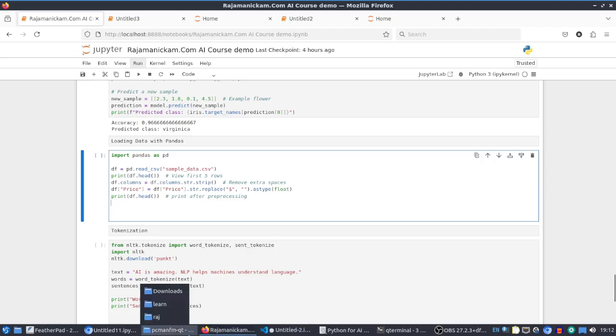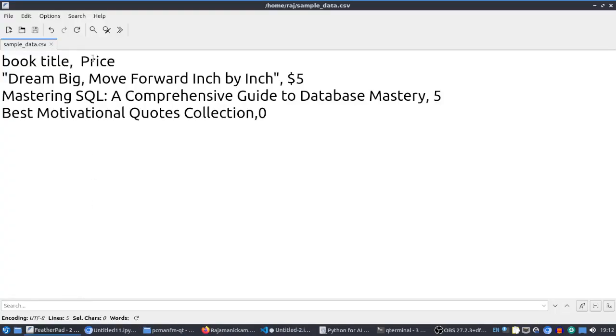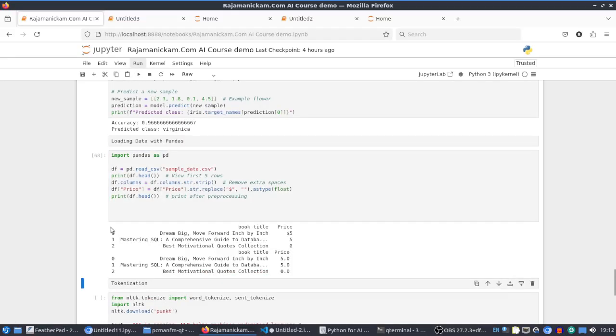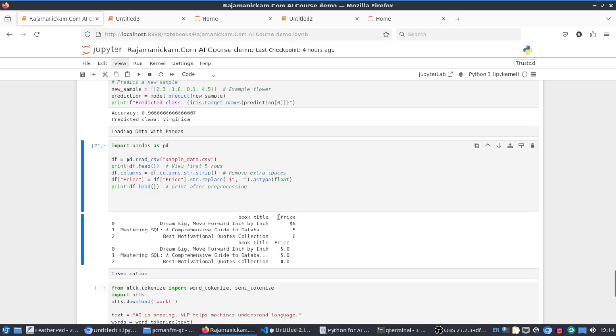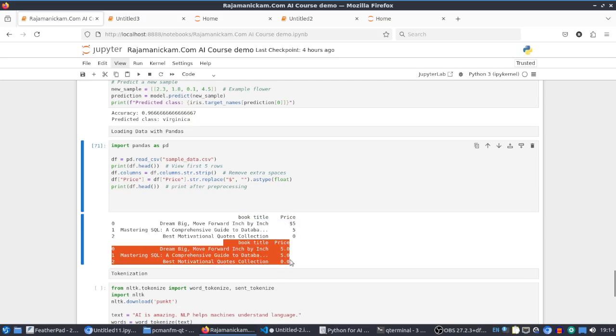So the sample file is this one. Here this price has a space, right? This is a column, and one row has a dollar sign, another row does not. So we are just trying to make it clean so that the training will be effective. I'm just running it. The first time it shows the space, right? And now it's removed that unnecessary space, and the dollar symbol is also removed. So now it's clean, right? So we can use it for training a model.